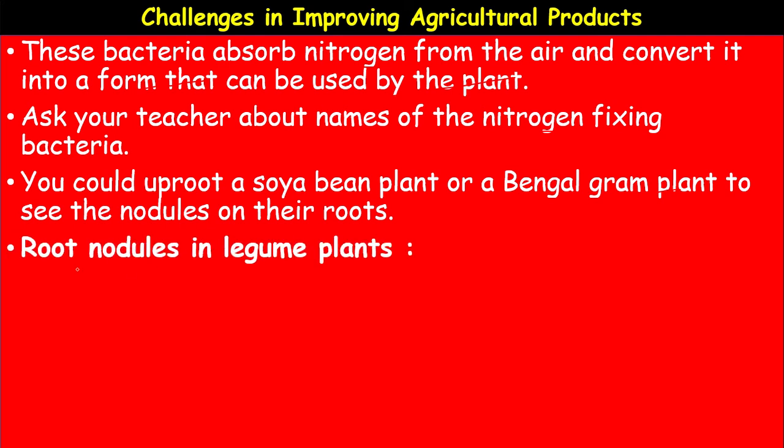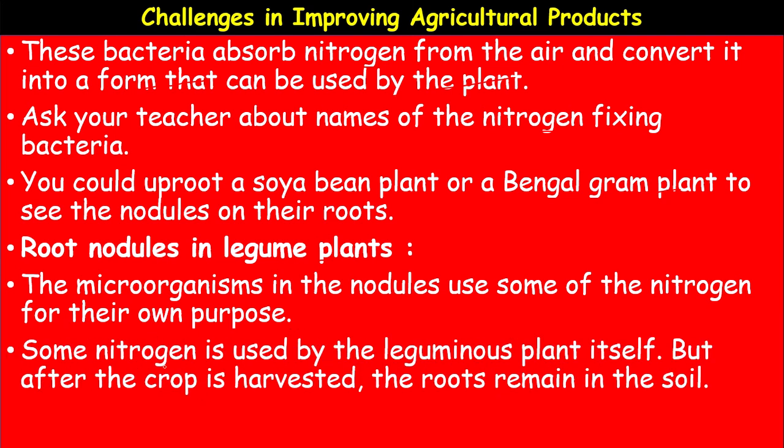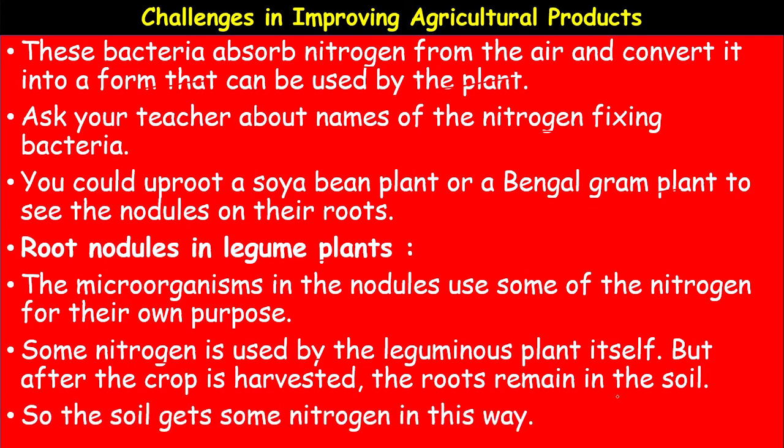The root nodules in the leguminous plants: the microorganisms in the nodules use some of the nitrogen for their own purpose, but some nitrogen is used by the leguminous plants themselves, and after the crop is harvested, the roots remain in the soil.